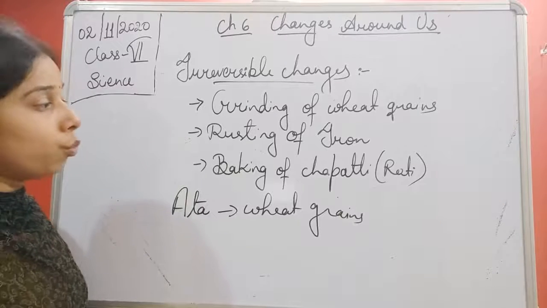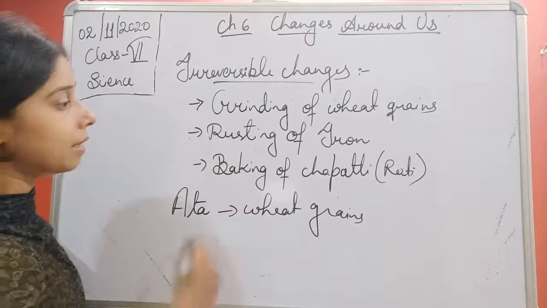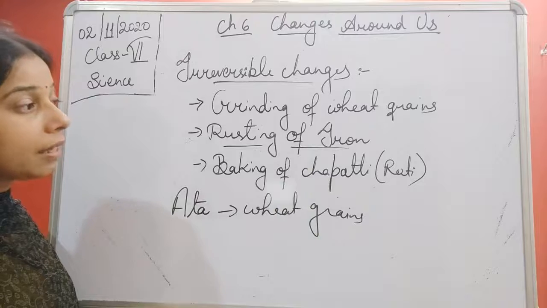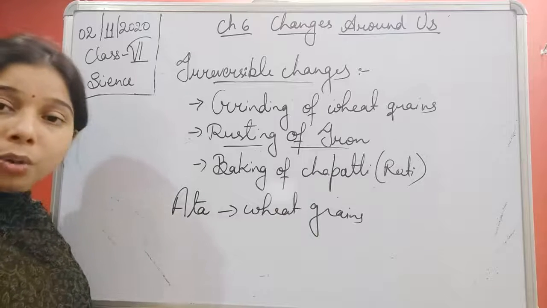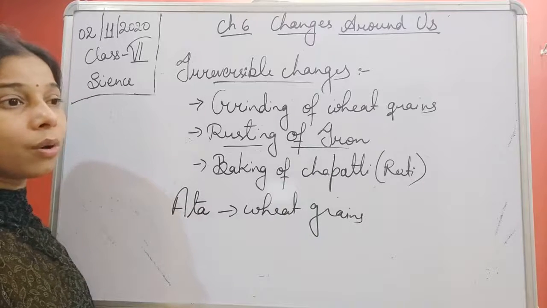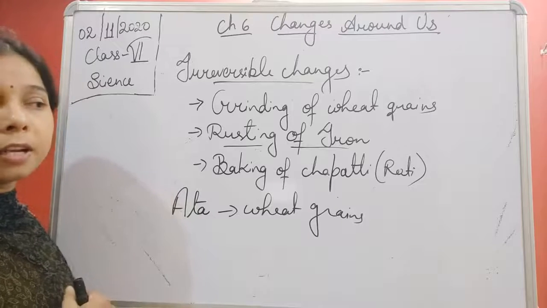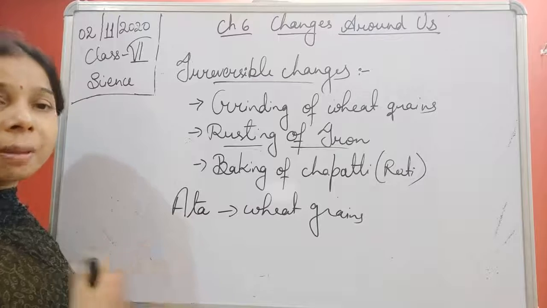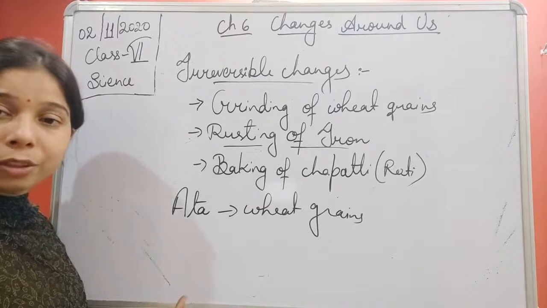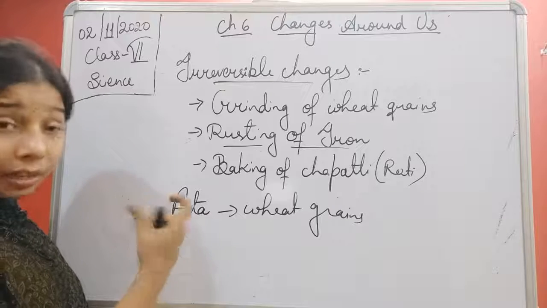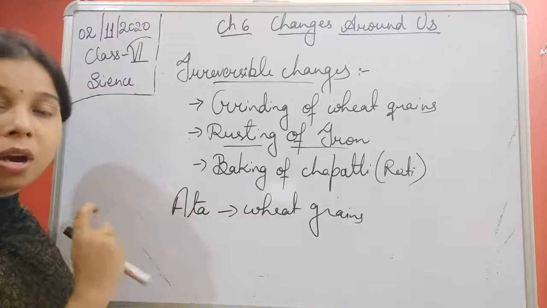Now you see students, here also an example is given, that is rusting of iron. Is rusting of iron a reversible change? You have seen that in your house, if your house door is made of iron, and water is continuously supplied to it, or due to the presence of water, the color of the iron changes to reddish brown.